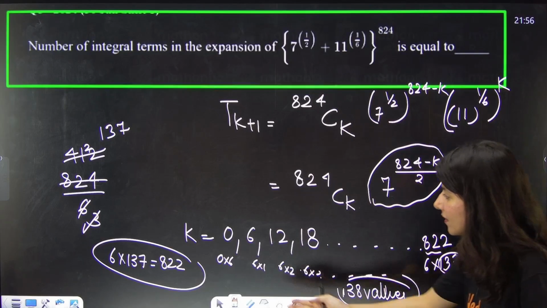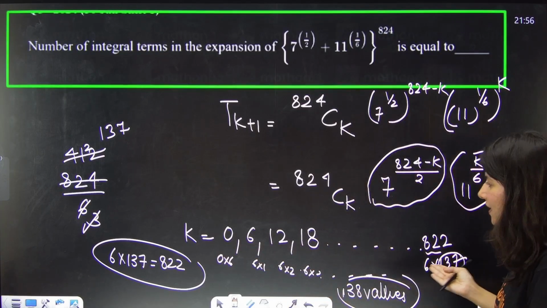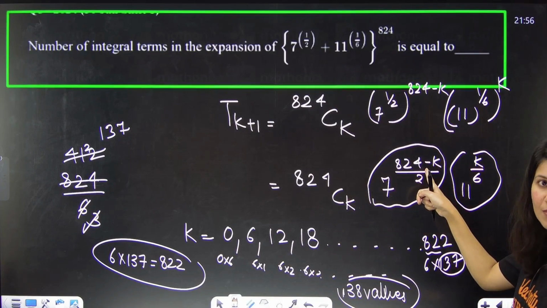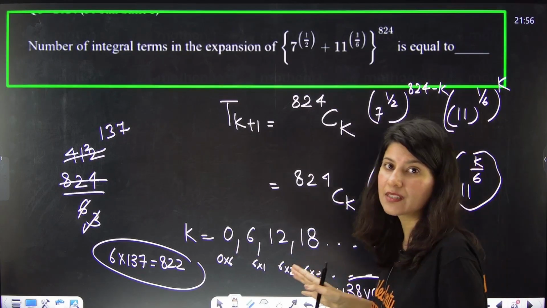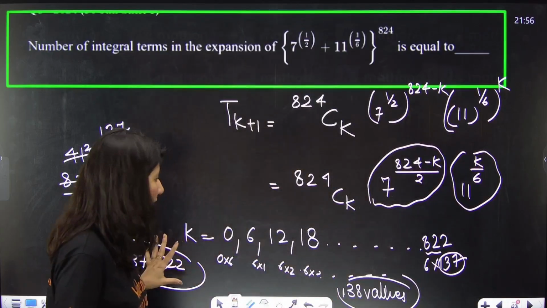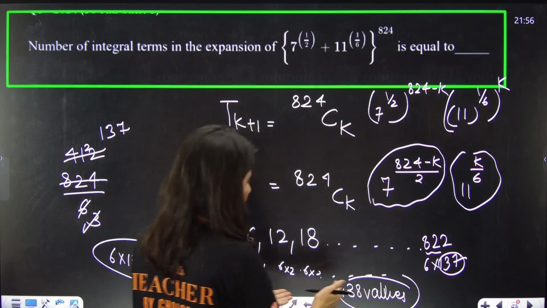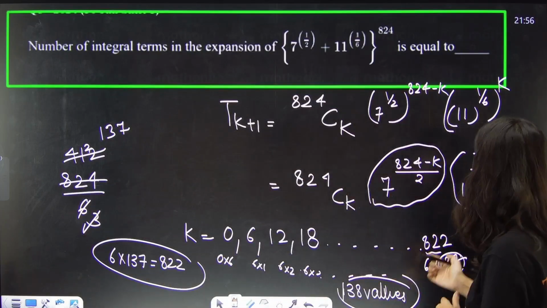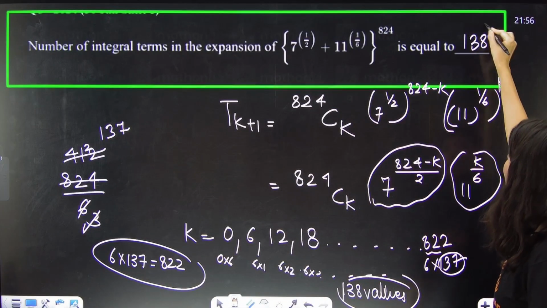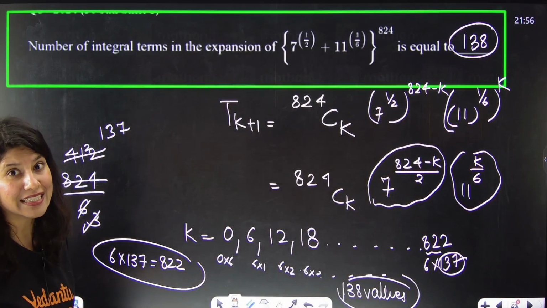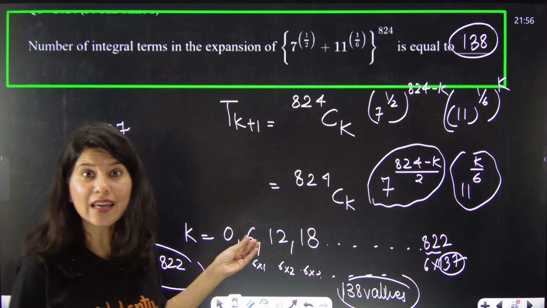And in fact, out of these 138 values, every k will satisfy this basically. I just want even numbers, and whatever we have selected, all are even only. So how many integral terms? The moment you put 138 values of k, only 138 will be integral terms. By the way, how many terms will there be?